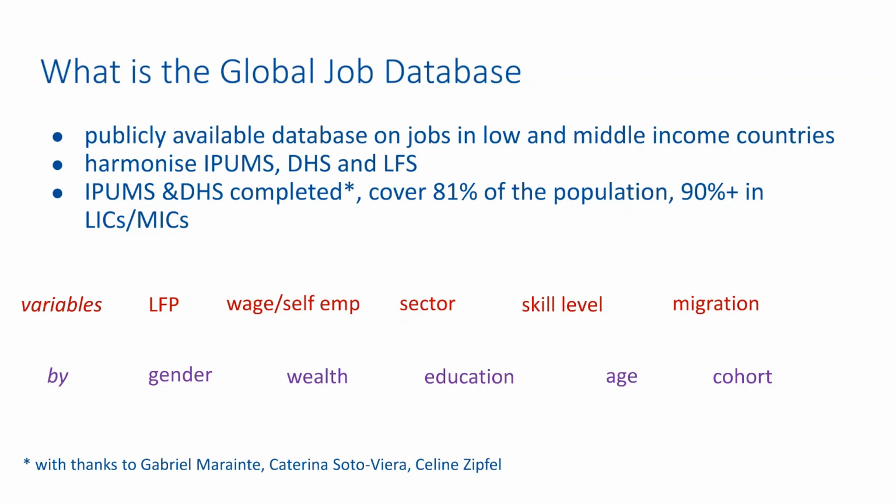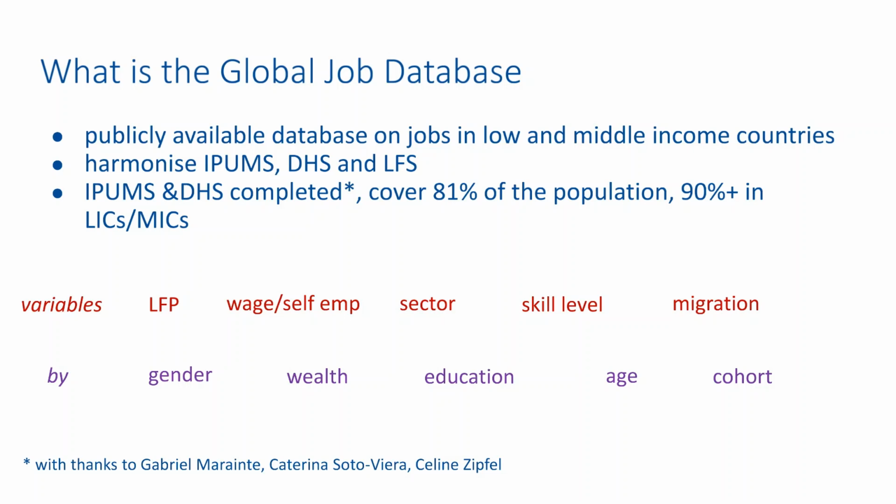The third source is labor force surveys, which have been conducted by approximately 70% of low and middle income countries, but is only made available for a small set of those. For now, we completed the harmonization of IPUMS and DHS. This provides coverage of countries representing about 81% of the world's population and more than 90% of the population in low and middle income countries.